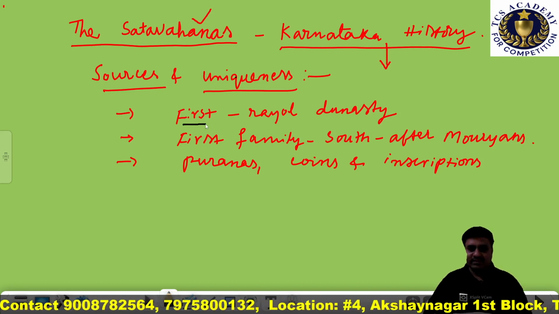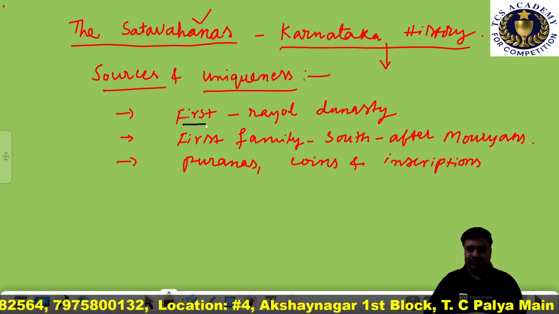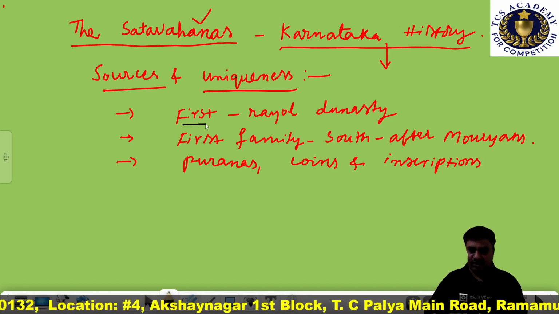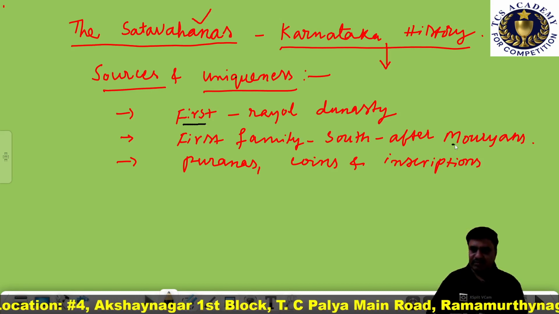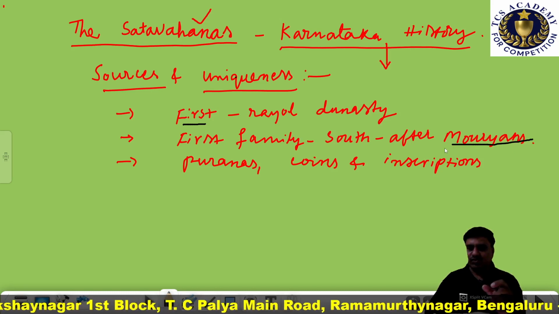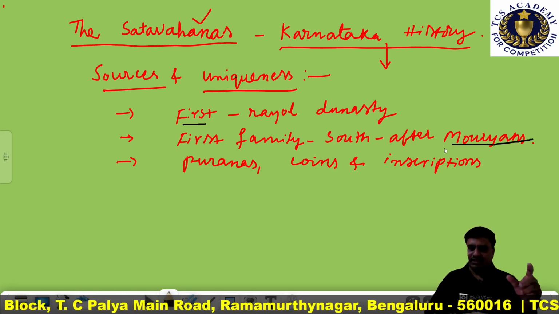The first major royal dynasty which ruled from the south after the Mauryans, that is Satavahanas.